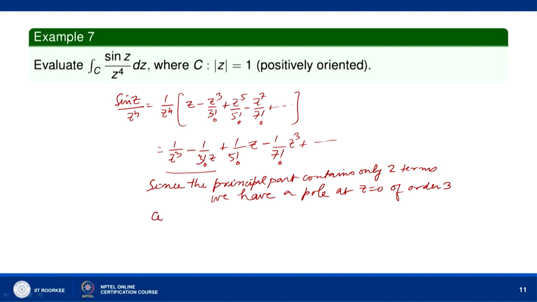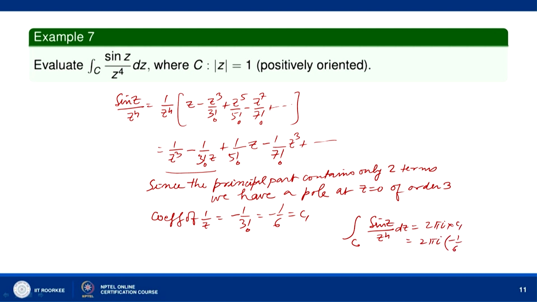The coefficient of 1 by z is equal to minus 1 by 3 factorial, that is minus 1 by 6. So, this is the value of C1, and therefore, the integral over C of sin z over z to the power 4 dz is equal to 2 pi i into C1, which is 2 pi i into minus 1 by 6, and this is minus pi i by 3.